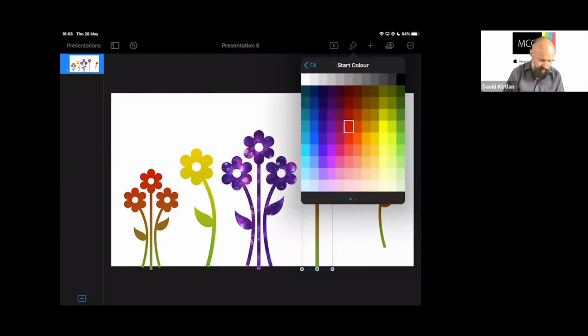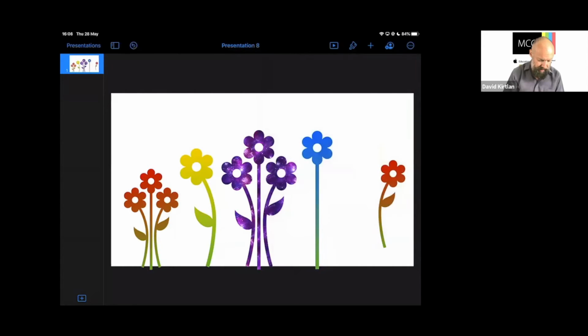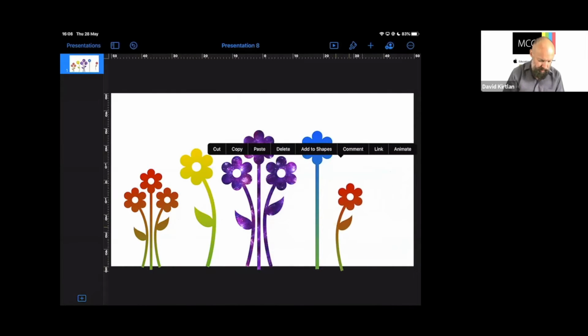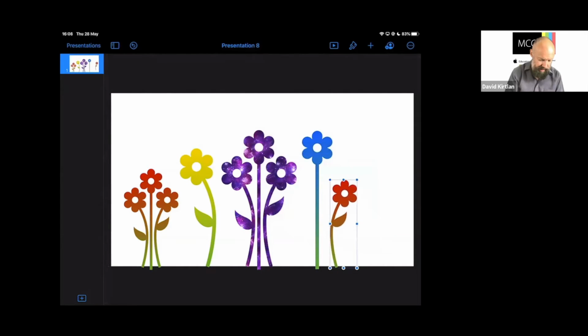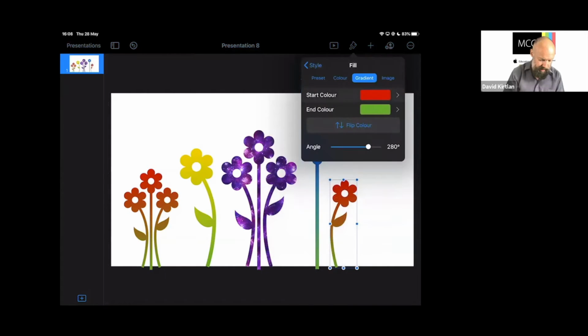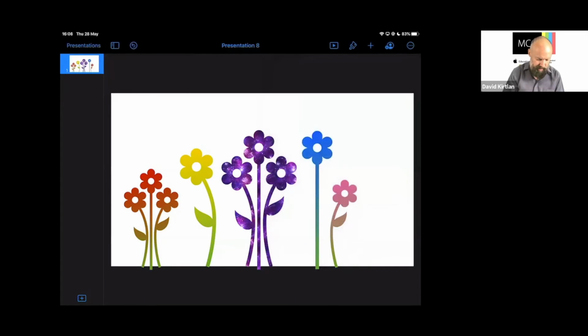Change the color. Let's go for a bluish flower for that one. And then we've got one more down here. Let's put a little one down on this side for the moment. And again, should we go for pink, something like that? So we've got completely different flower designs now by just breaking apart that single object. And all these are really quite nice to be able to split things up like this. It gives it a lot of flexibility to be able to treat these as separate items.